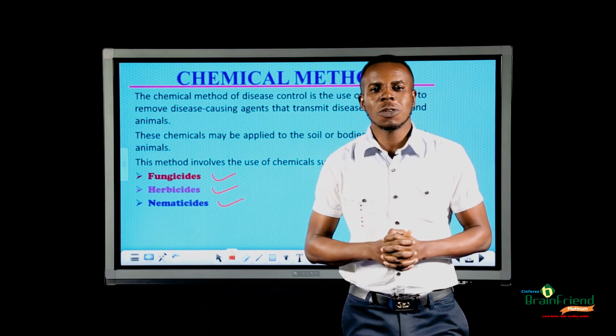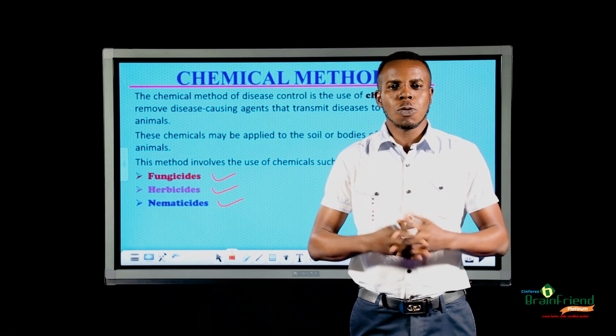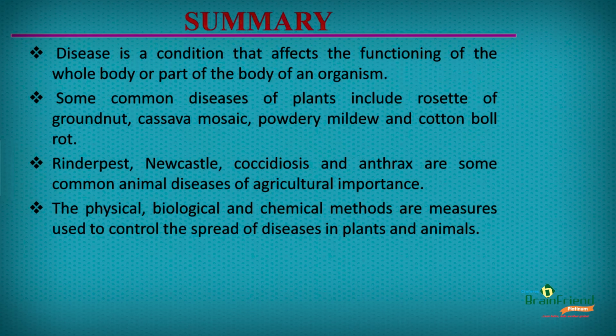We have finally come to the end of today's lesson. But before we go, let us take a look at what we have learned in a summary. In summary, we learned that disease is a condition that affects the functioning of the whole body or part of the body of an organism. We also learned that some common diseases of plants include rosette of groundnut, cassava mosaic, powdery mildew, and cotton boll rot.